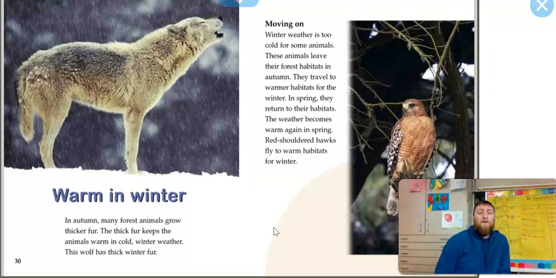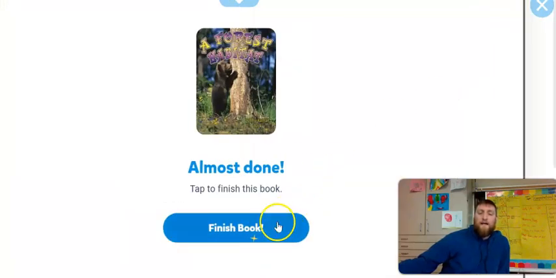Moving on. Winter weather is too cold for some animals. These animals leave their forest habitats in autumn. They travel to warmer habitats for the winter. In spring, they return to their habitats. The weather becomes warm again in spring. Red-shouldered hawks fly to warm habitats for the winter. And that is all done.